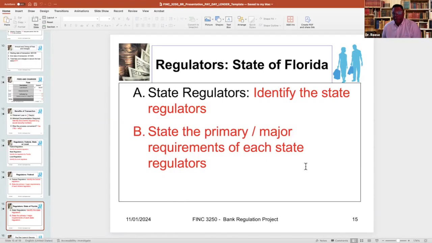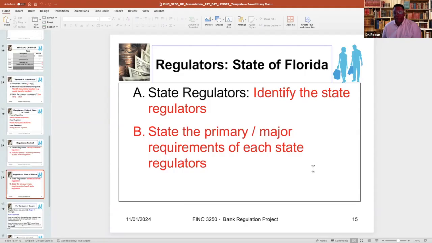Now remember, I have a separate presentation where I talk about the objectives and mechanisms of bank regulations. So when we talk about these requirements here, these requirements are going to relate to the mechanisms of enforcement. So in other words, there may be disclosure requirements. In other words, there may be guardrails that say that payday lenders can or cannot do things within certain boundaries. Those are the kind of things you're going to want to identify here.